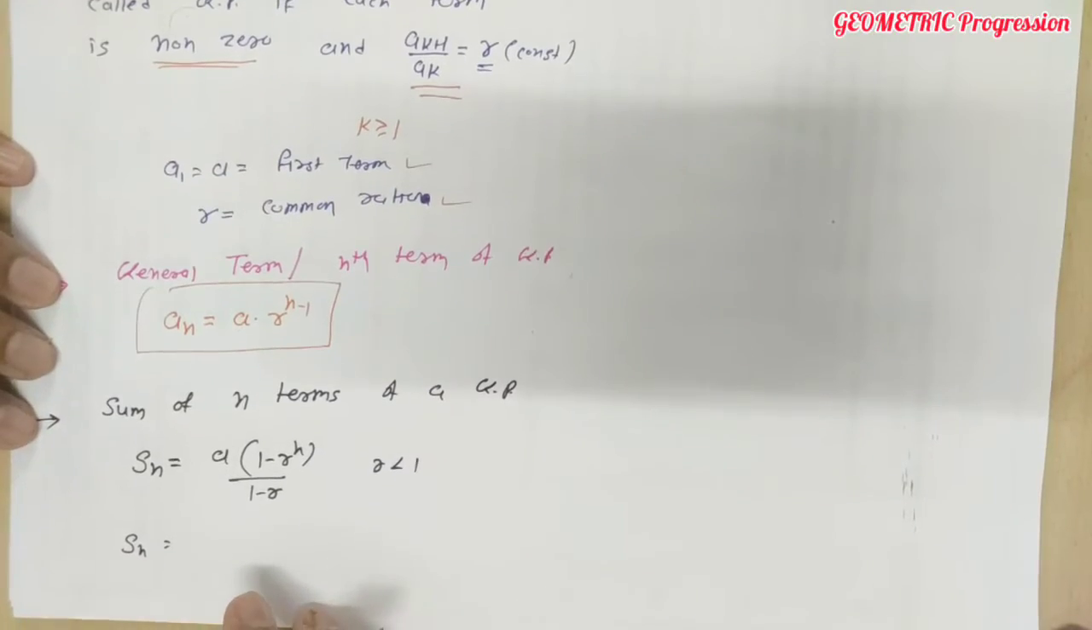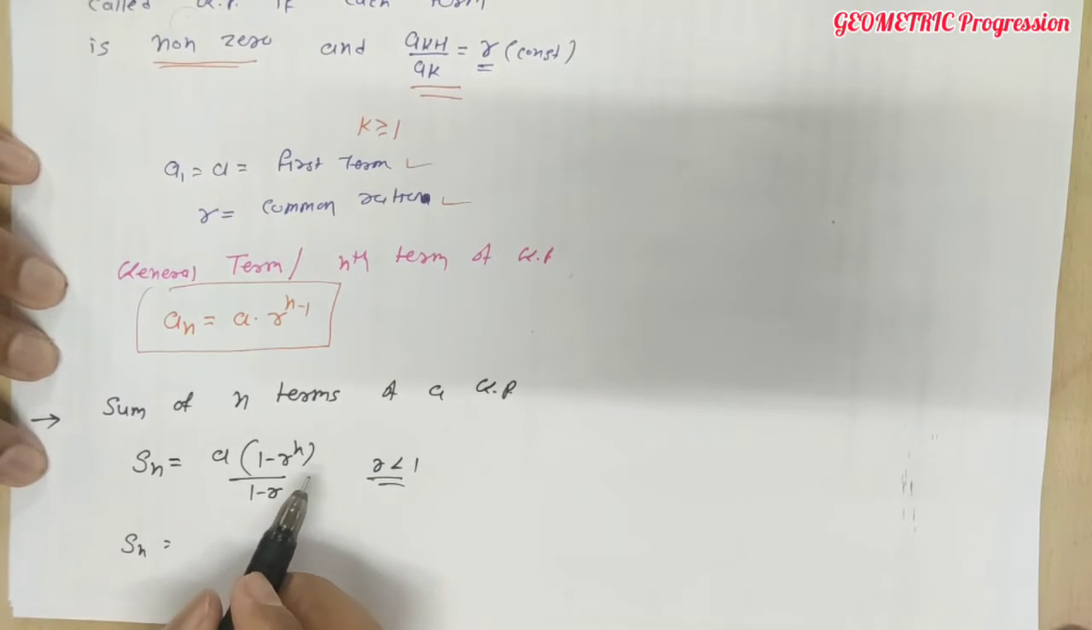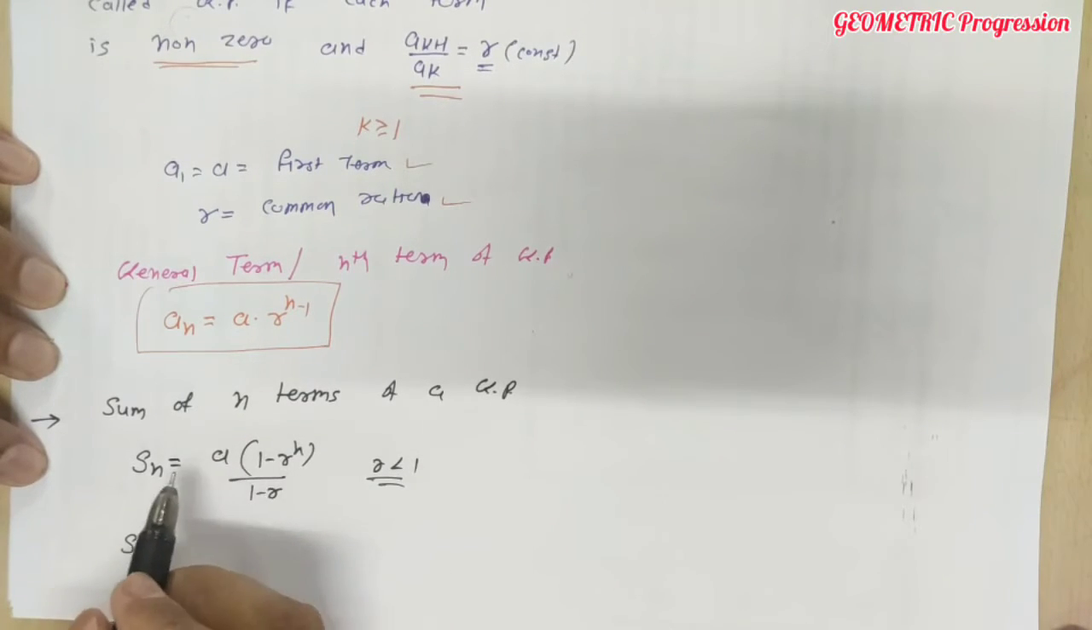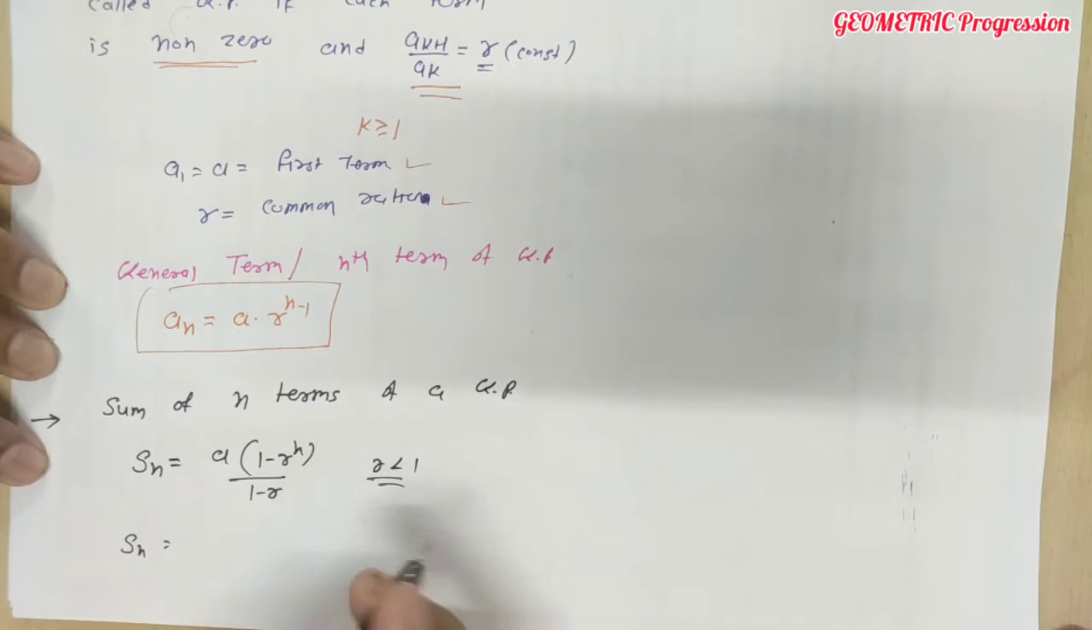Now the sum of n terms. If the ratio is less than 1, then we have to use this formula to find the sum of n terms of a GP. What is r? R is the common ratio. The common ratio is less than 1. We will solve sums and everything will become clear to you. For now you have to remember this formula.